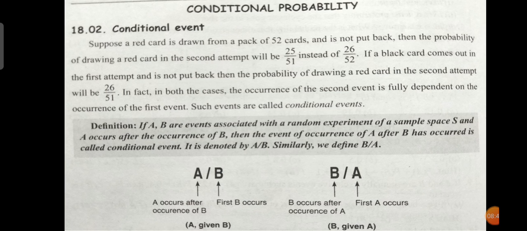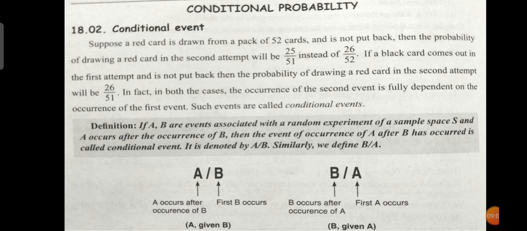The occurrence of A after B has occurred is a conditional event, and it is denoted by A by B, which means the occurrence of A after B has occurred.